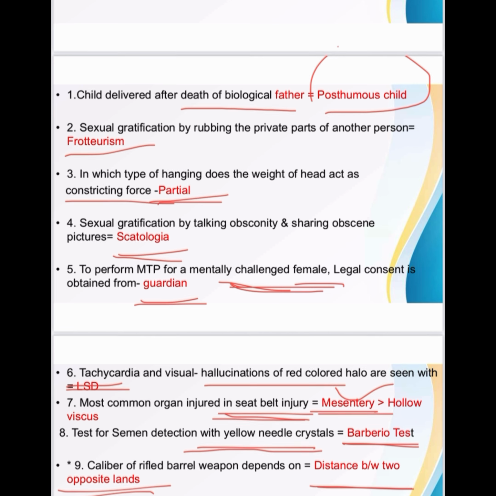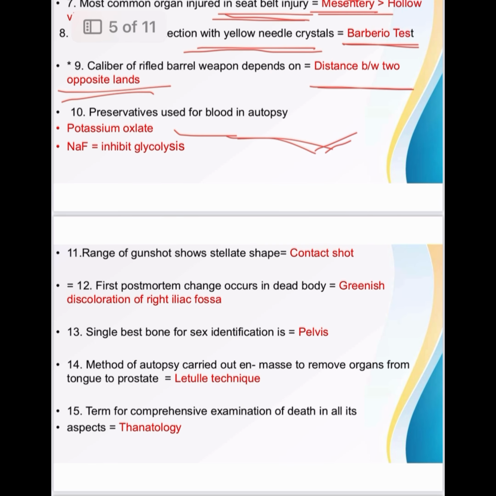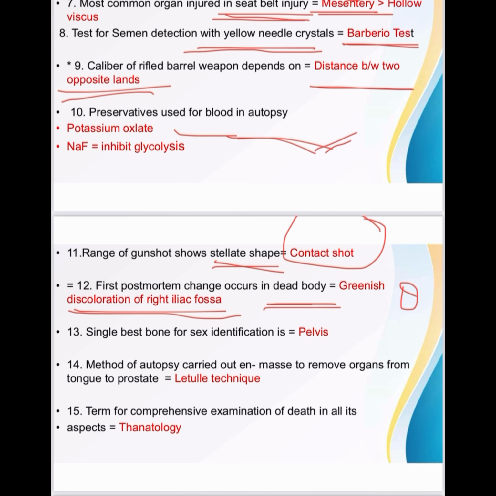Then moving forward, range of gunshot that shows stellate shape is contact shot. Then the first post-mortem change to occur in a dead body is greenish discoloration of the right iliac fossa. Then single best bone for sex identification is pelvic bone or pelvis.